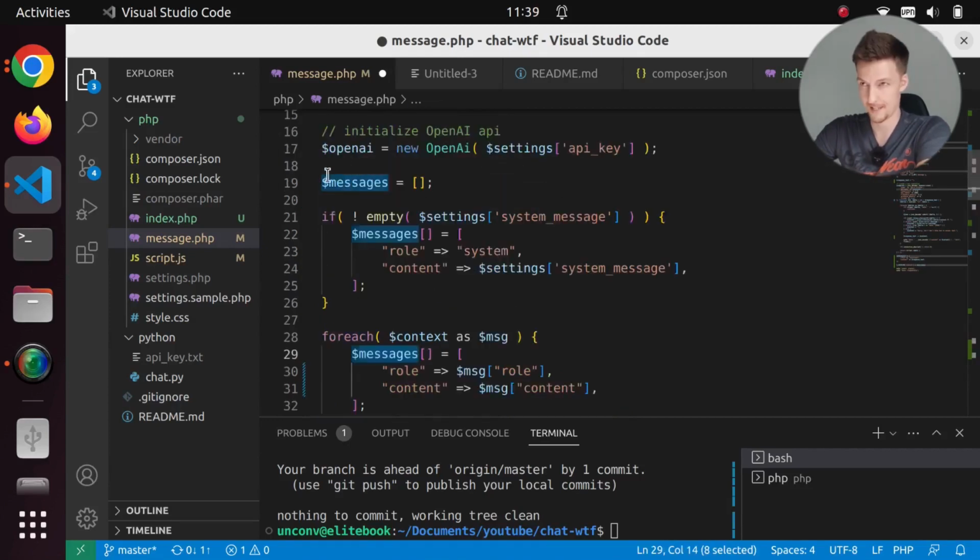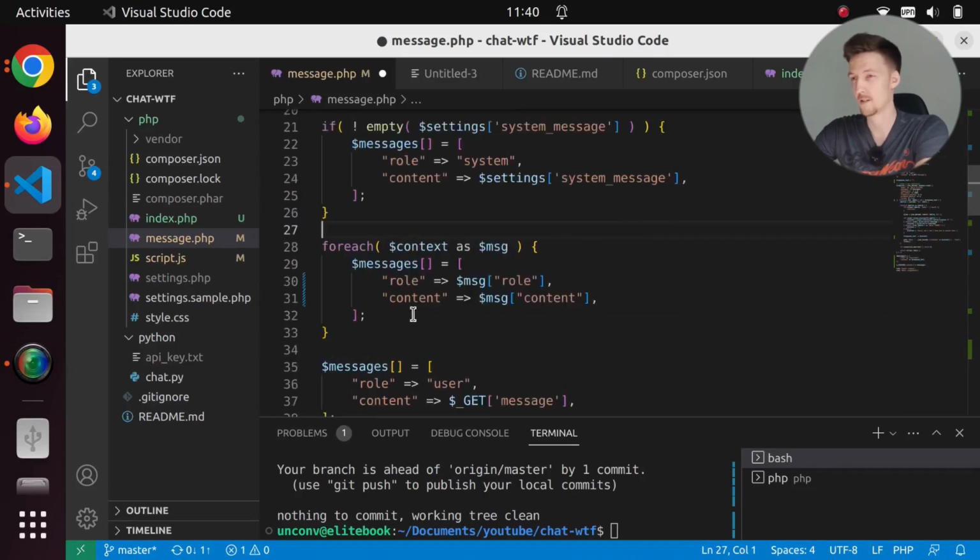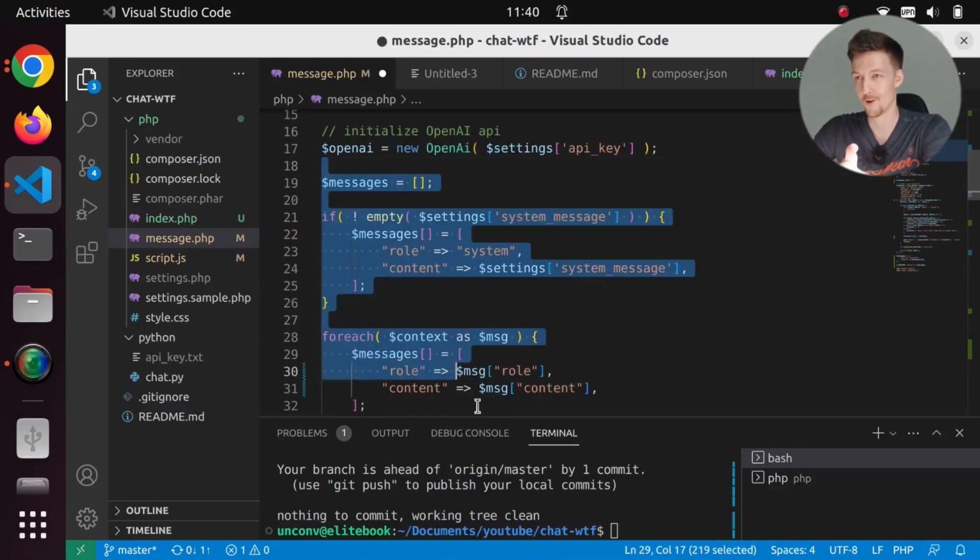Now, in fact, I can simplify this a lot since the context will already be in this format. But I'm not quite sure how I add the context to the messages array. Can I just use array merge? Because array push only adds once. So I will not waste any time on this now. You can send me a pull request on my GitHub page with your better solution for all of this stuff.